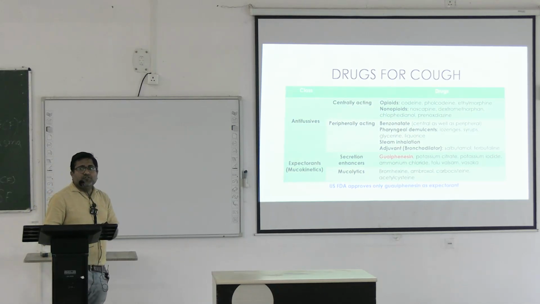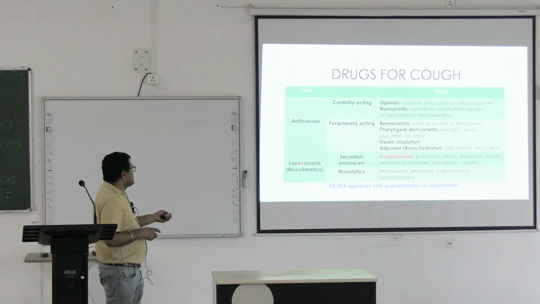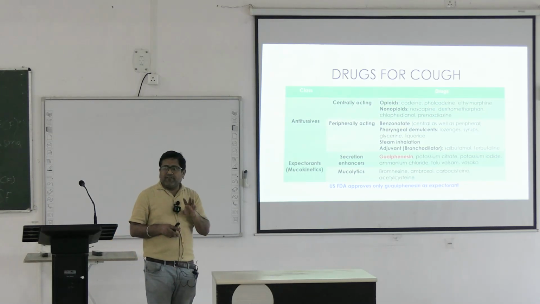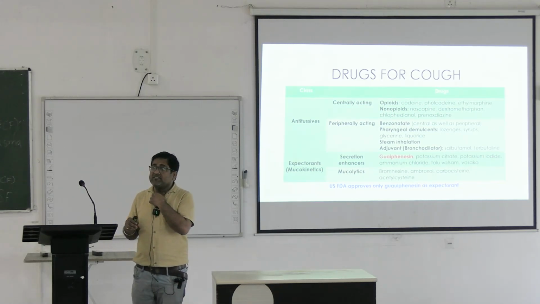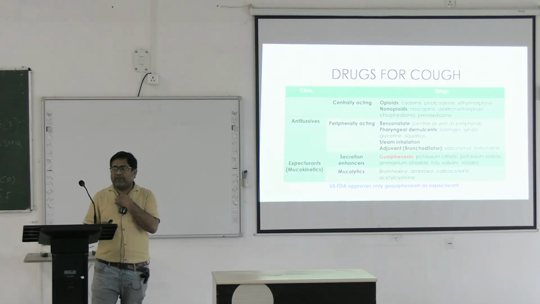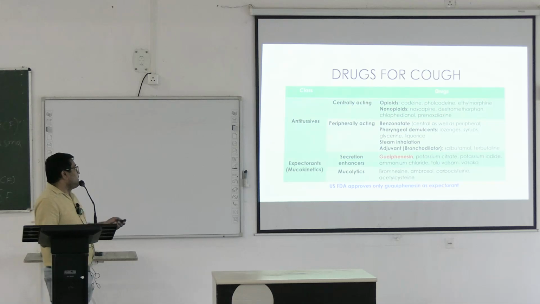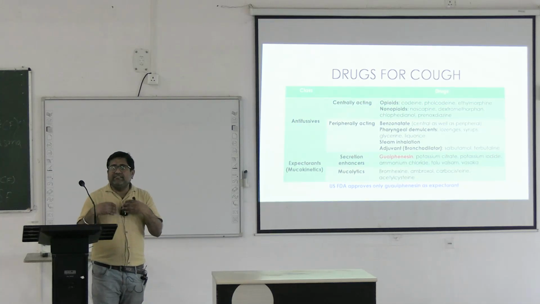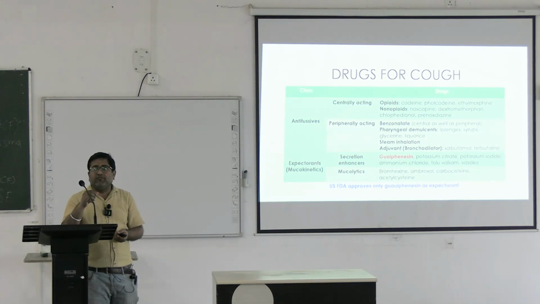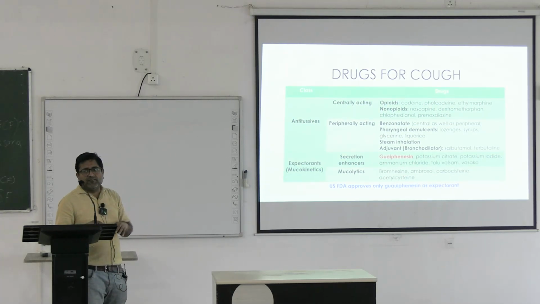Now, drugs used in cough we can divide broadly into two groups. One is antitussives and the other is mucokinetics or expectorants. What do we mean by antitussive? Antitussives basically decrease the sensation or tussal impulses in the throat and respiratory tract. They can act centrally or they can act peripherally. And the other is expectorants, also called mucokinetics. They basically either decrease the viscosity of the secretion or increase the respiratory secretion. So these are called expectorants.